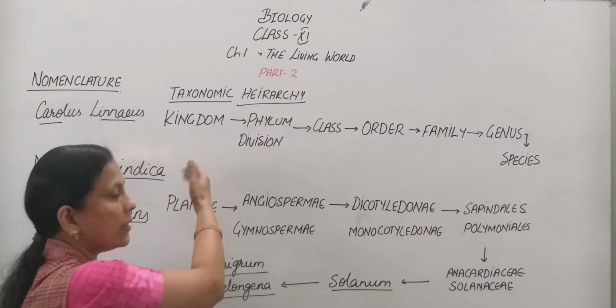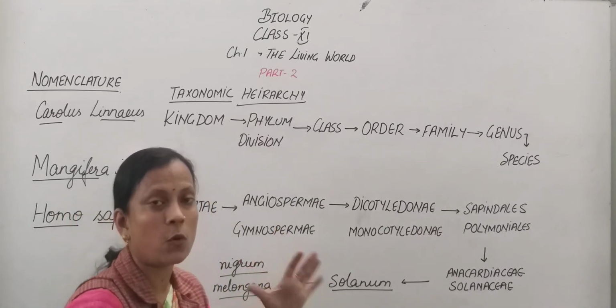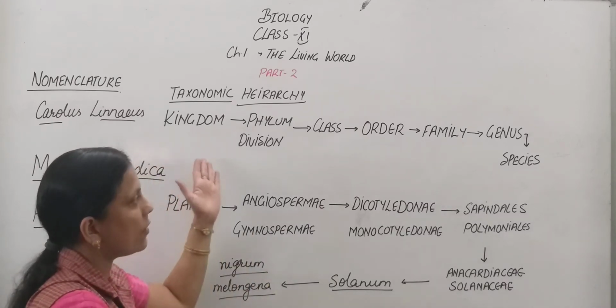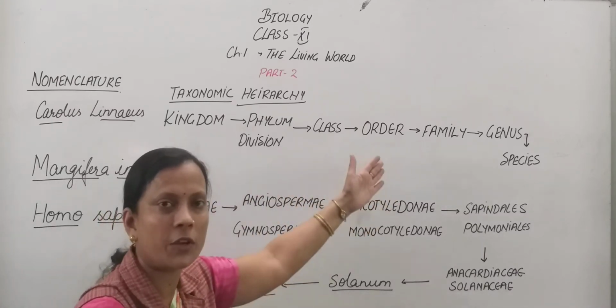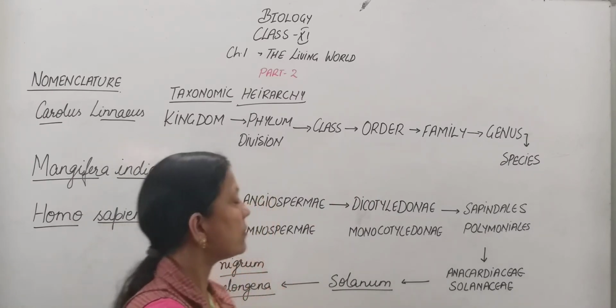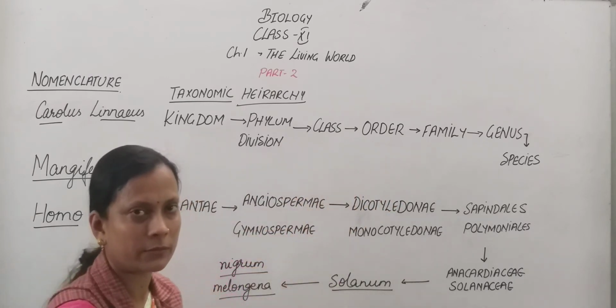under the category kingdom. We will study the five kingdom classification. The whole of the living world is divided into five kingdoms. These kingdoms are further subdivided according to these levels based on certain characteristics. Now we take all these categories with an example.